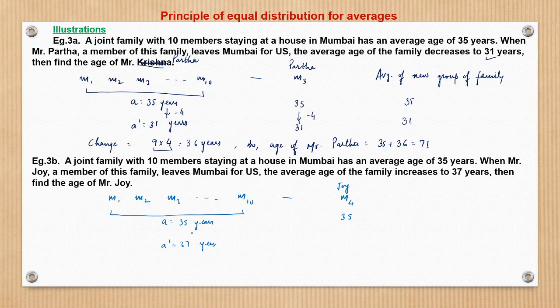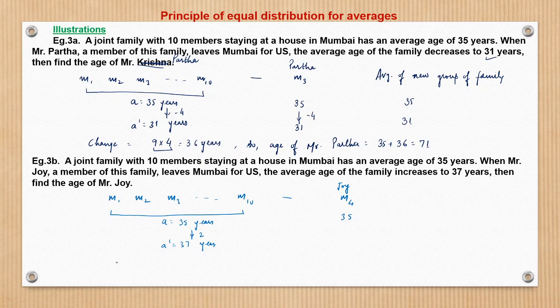But the average age is getting increased to 37 years, right? And this new average is for 9 people only. Initially there were 10 people, but after Mr. Joy left, the number of members in the family remains 9. So all the 9 members are gaining 2 years. Why are they gaining 2 years? Because it would have been contributed by Mr. Joy. So Joy would have given those additional 2 years to all the 9 members.